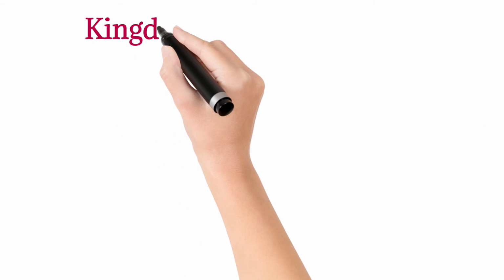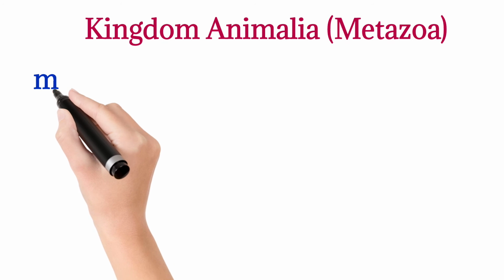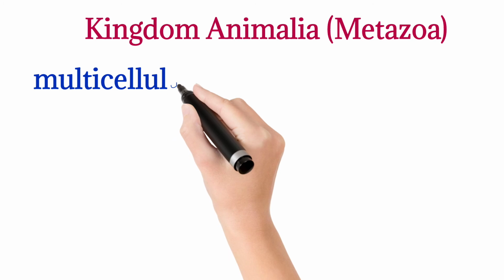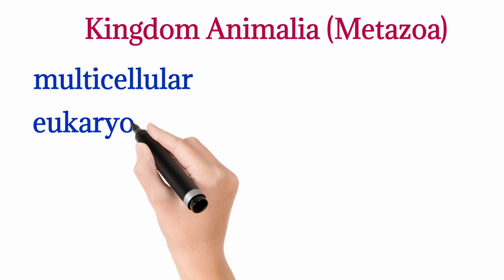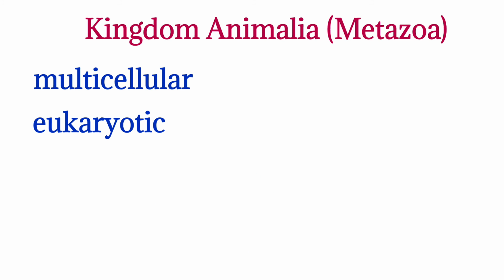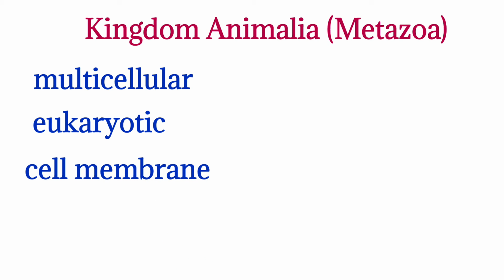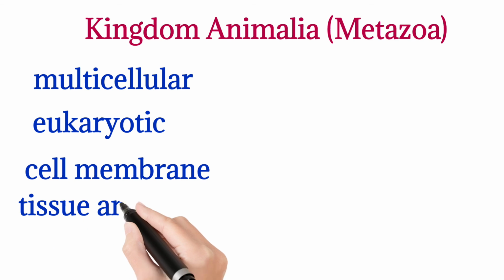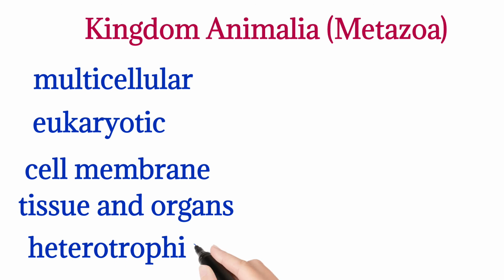Finally, we reach the kingdom with most complex organisms called Kingdom Animalia, also called Kingdom Metazoa. It includes animals with multicellular organisms. The cell of these organisms is eukaryotic. They do not have a cell wall, but they do have a cell membrane. All members of this kingdom have tissues and organs. Animals are heterotrophic, means they depend on other living things for their food.